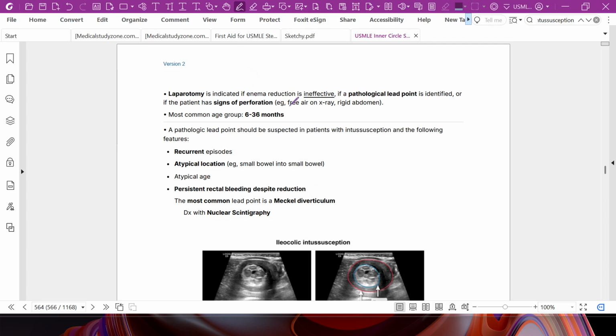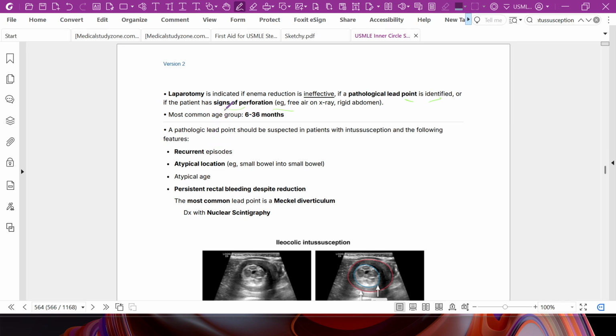Laparotomy is indicated if enema reduction is ineffective, if a pathologic lead point is identified, or if the patient has signs and symptoms of perforation, free air under the diaphragm or rigid abdomen. Most common age is 6 to 36 months.